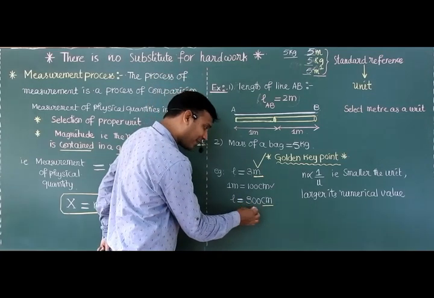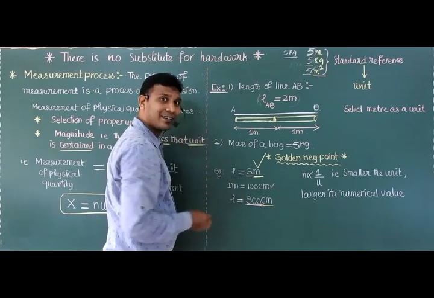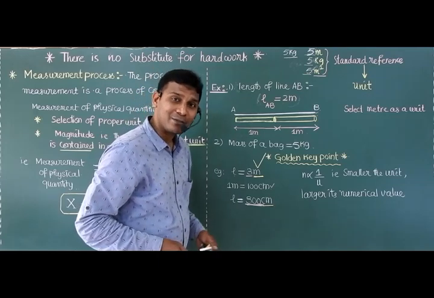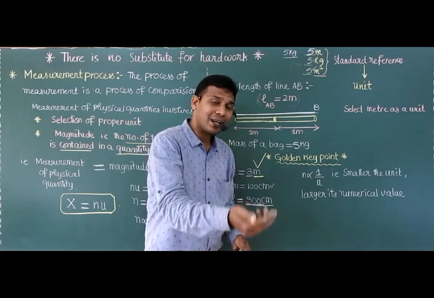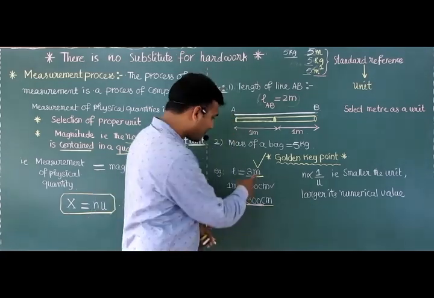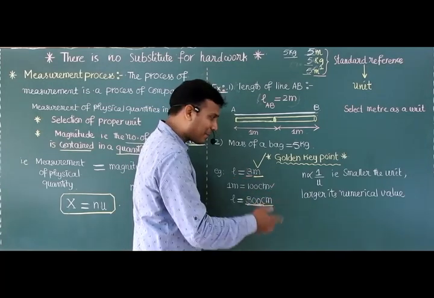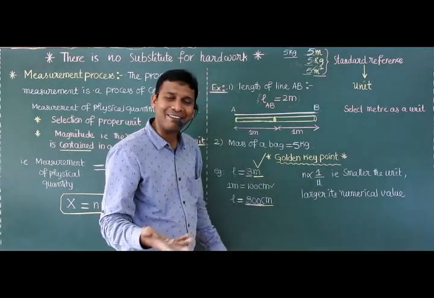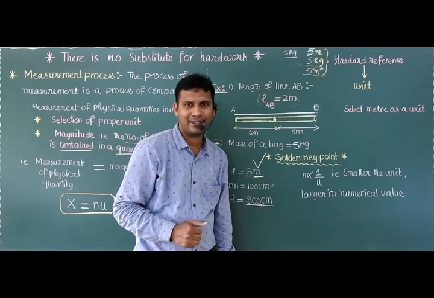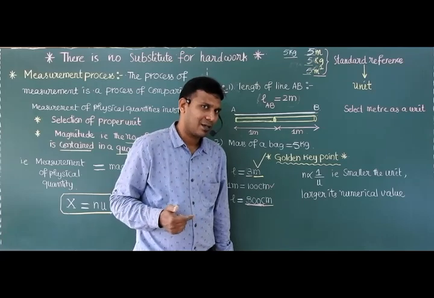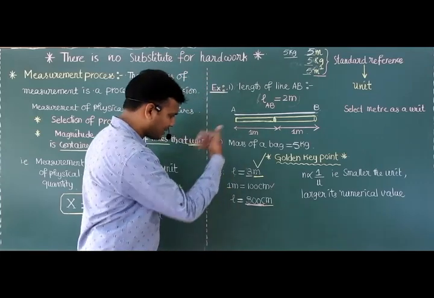When you are converting meter to centimeter, 3 becomes 300. Correct? 300 is larger than 3. So when you are converting meter to centimeter, you are converting a larger unit into a smaller unit. What happens to its number? Larger its numerical value. Clear? So this key point is very, very important. In upcoming classes again I will ask, what is the relation between n and u? Inversely proportional.